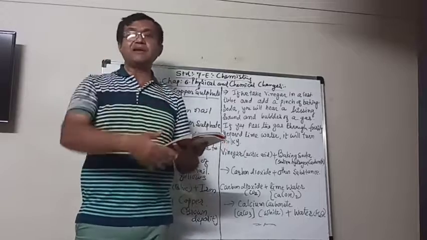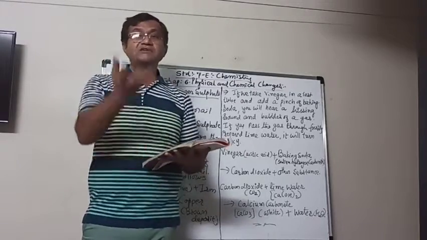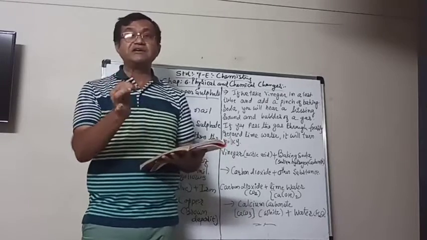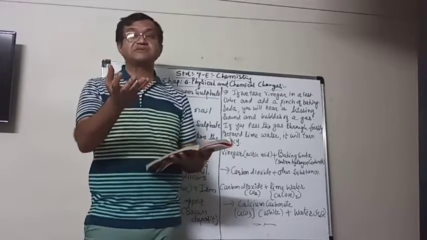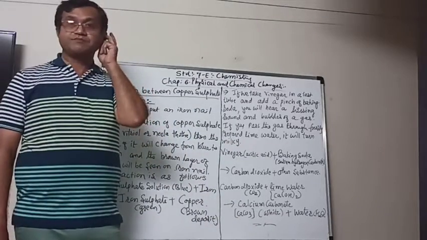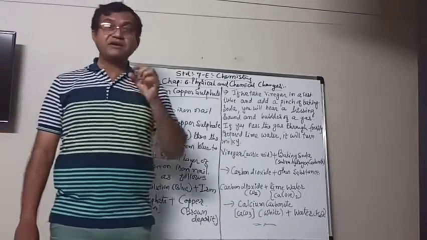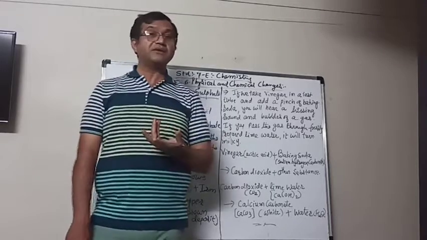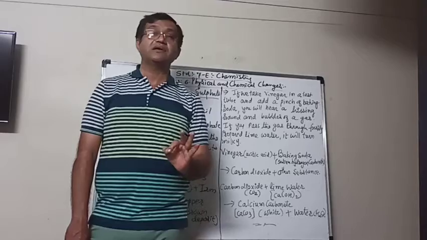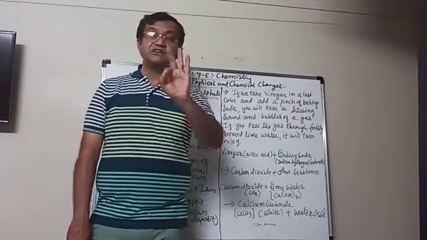When you add that baking soda, you will hear a hissing sound, and you will see that bubbles of gas will come up on the surface of that mixture. What happens? It means that some gas is being made. It means that gas is produced, so a chemical change takes place.